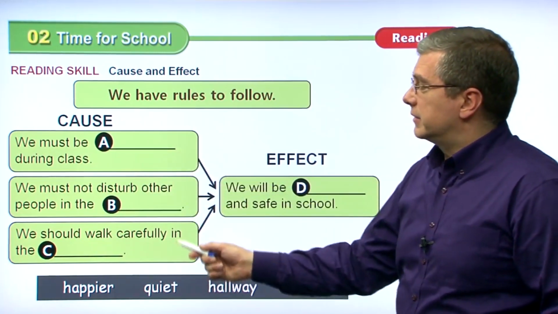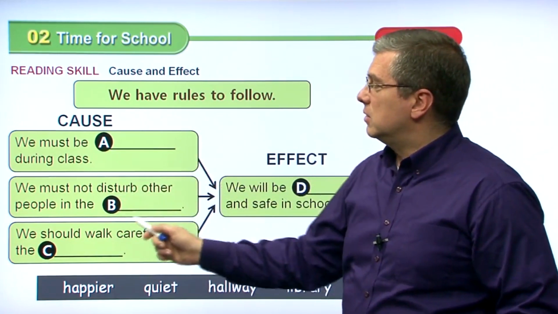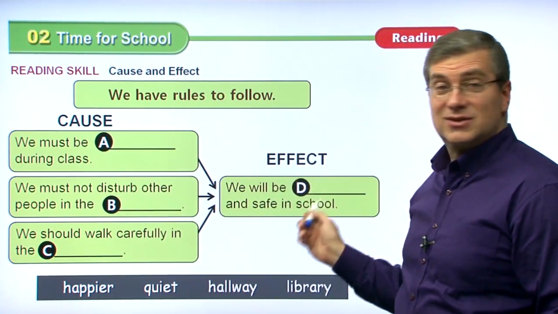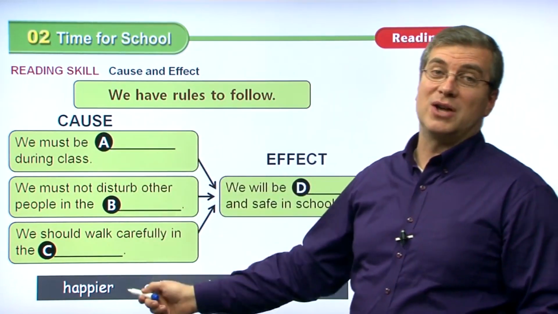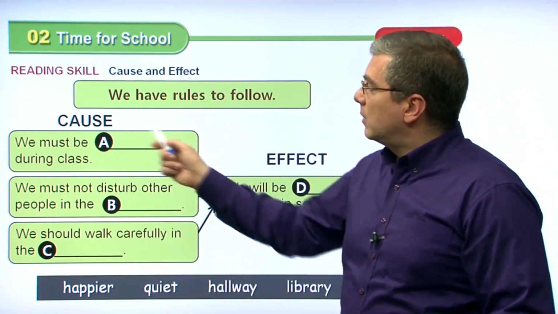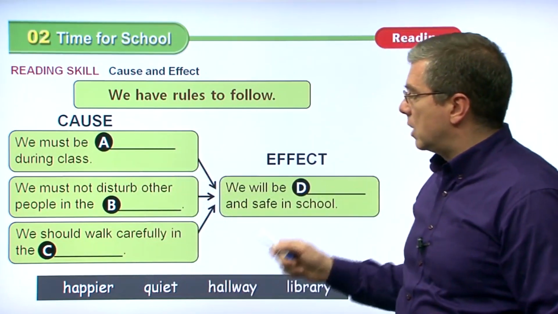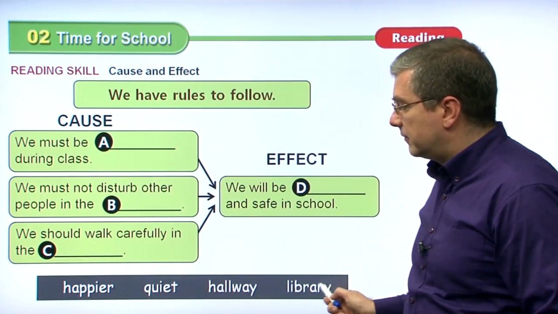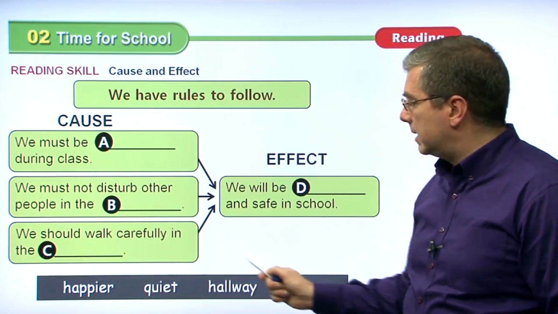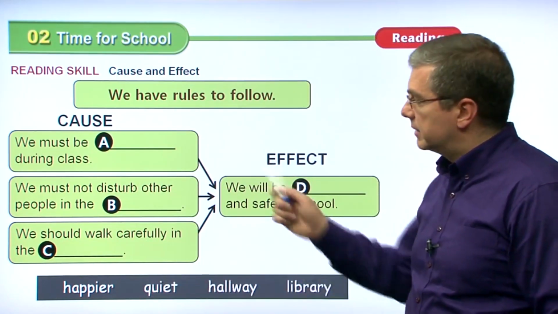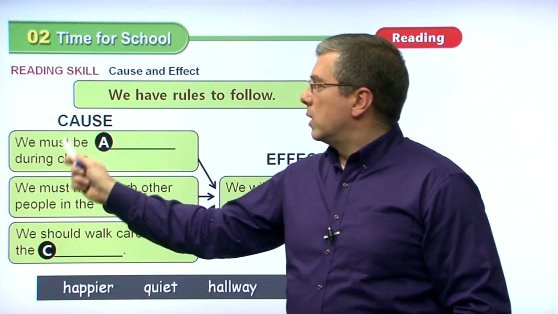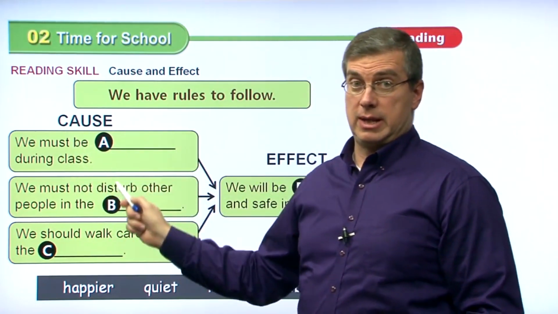And we have causes, the actions that we do, and then we have the effect. The effects are all the same, but we have different causes. Let's take a look at the causes, and we need to fill in the blanks, of course, in each one. We have 4 blanks and 4 words: happier, quiet, hallway, and library. Let's take a look. One cause: we must be beep during class.